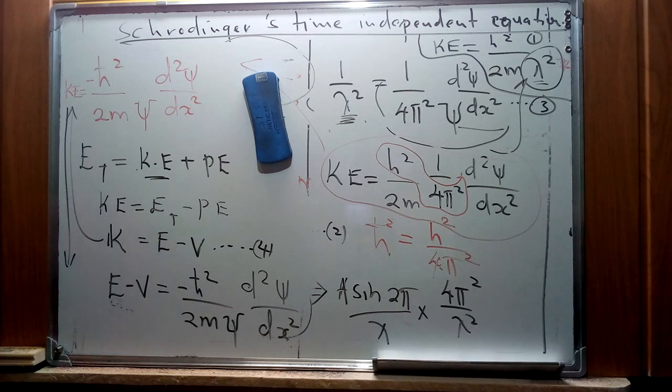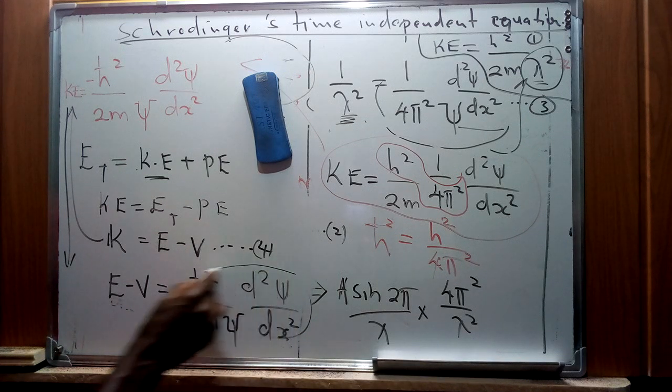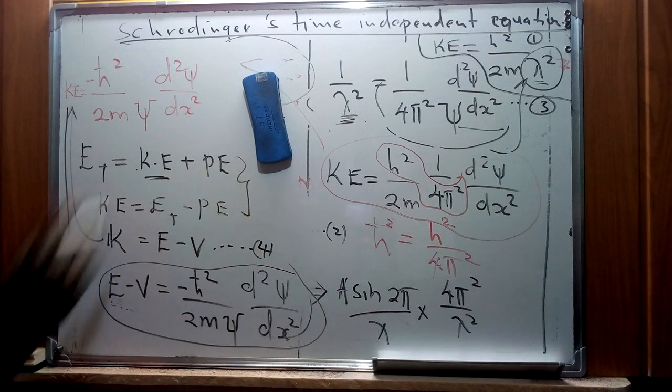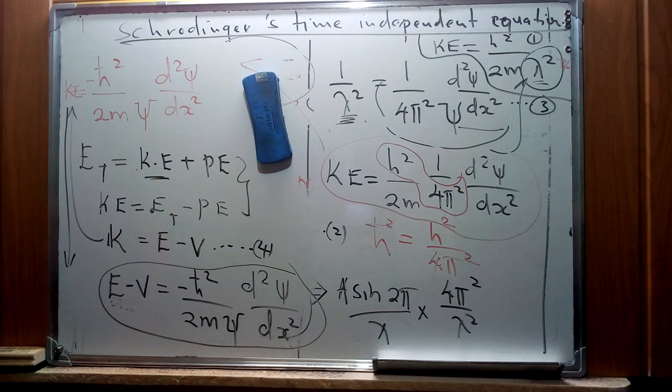So we have this version of the equation from the relationship of potential and kinetic energy from the total energy of our system.